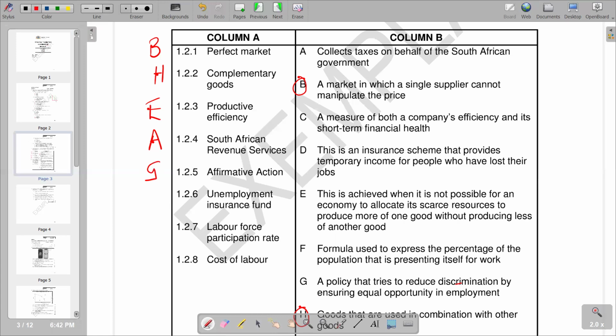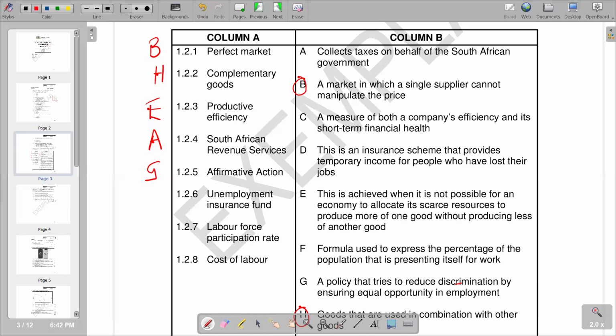We go to 1.2.6, unemployment insurance funds. And we know that unemployment insurance funds give relief to workers when they become unemployed or are unable to work because of maybe leave, be it sick leave or illness also. That's what we have. And then we should also know that it also provides relief to the dependents of a deceased contributor.